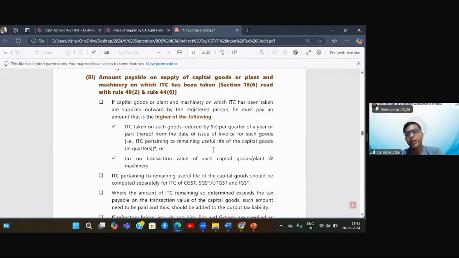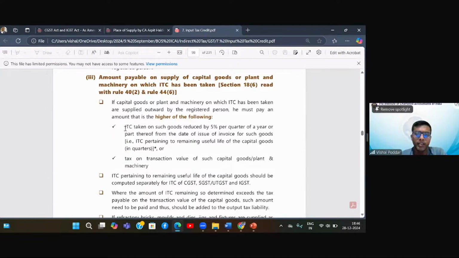Now, we move on to the next part in section 18. From here, some specific case scenarios are covered. First is the amount payable on supply of capital goods or plant and machinery on which ITC has been taken. So what is happening? You are selling your capital goods. They have used the word supply, I'm using the word selling. So whatever assets or plant machinery I had purchased, at the time of purchase I had taken ITC. Now I am selling those assets. Then you have to pay GST, which will be the higher of the two amounts. Now, what are these two amounts?